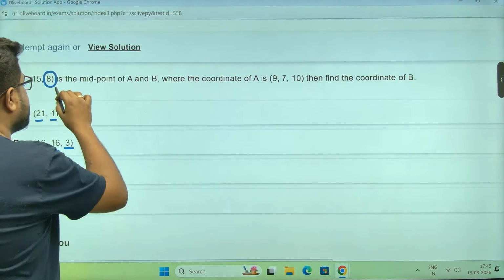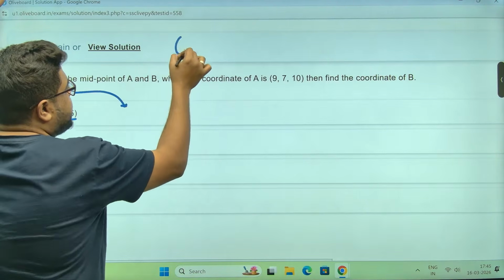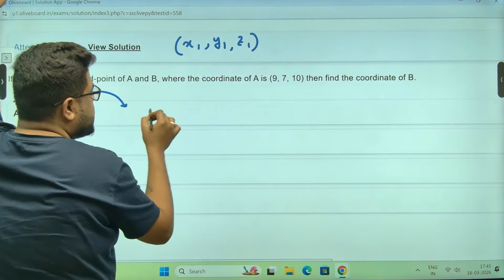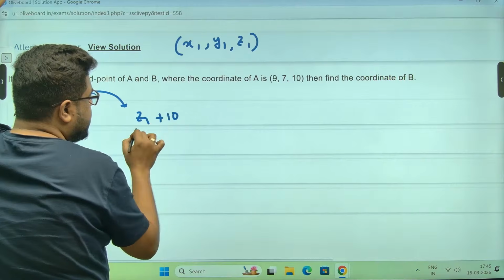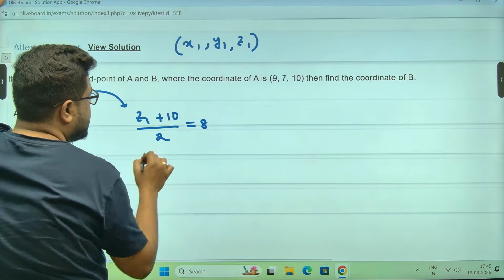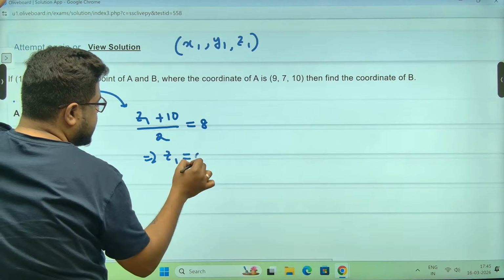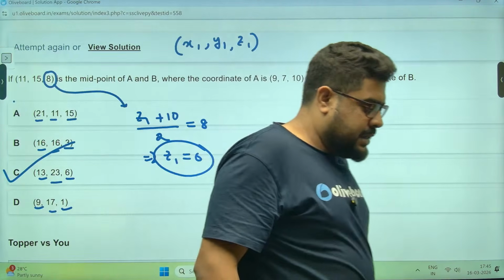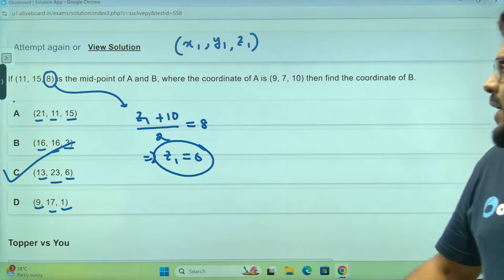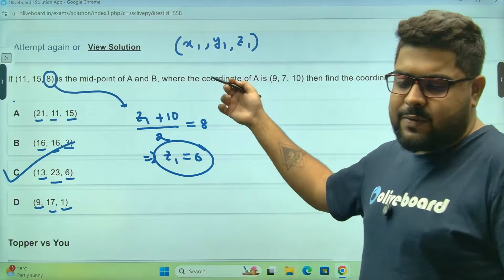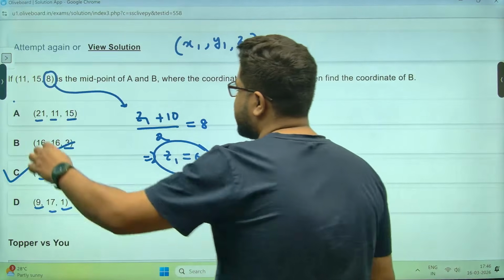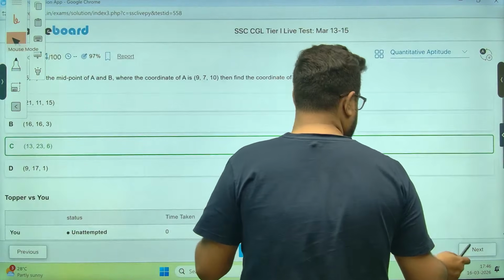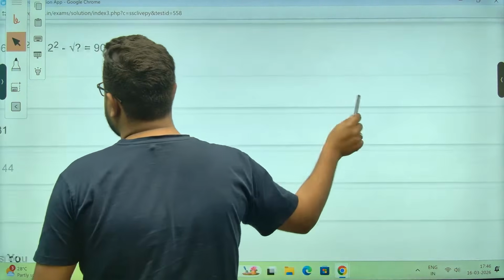So if I take the other point as x1, y1, z1, then z1 plus 10 by 2 must be 8. So z1 must be 6. Look at the options. Option C has only 6. That's the answer. You can check for only x, only y, or only z. You don't need to do anything more than one. Don't try and do everything. Not required.